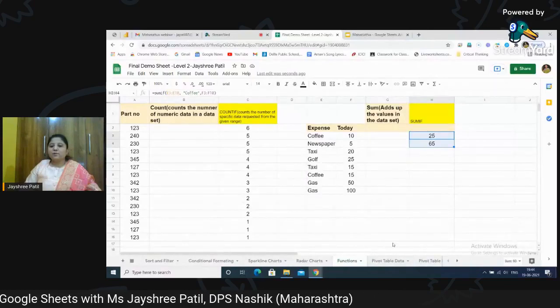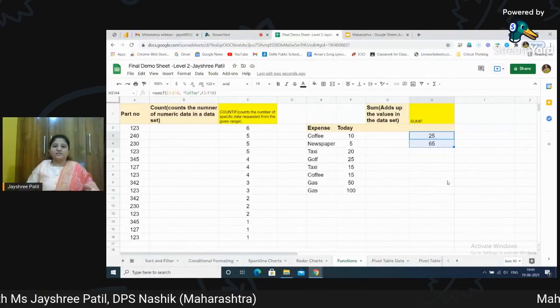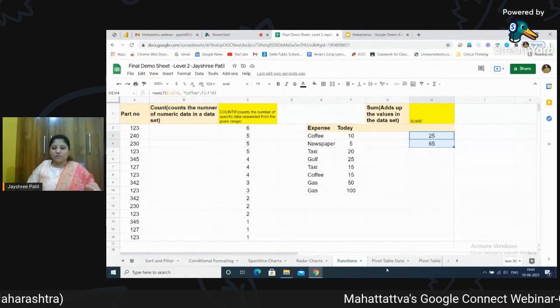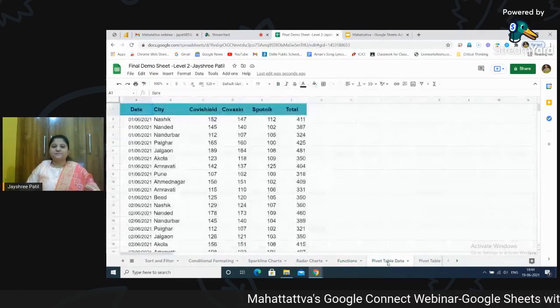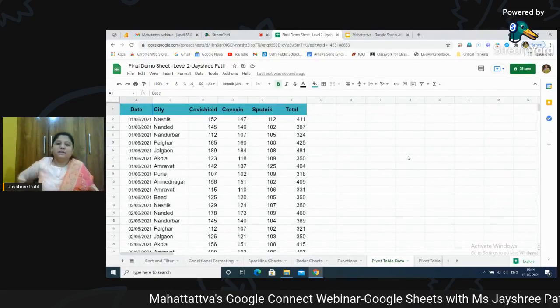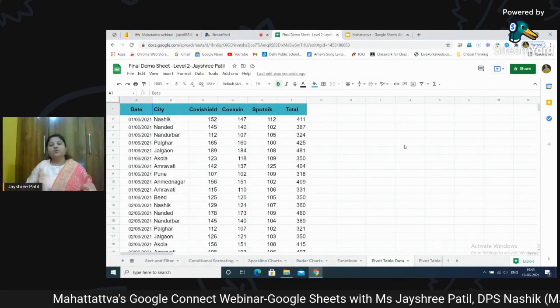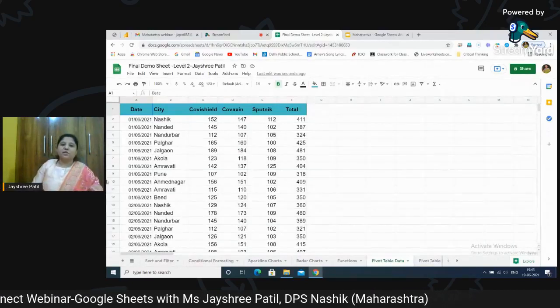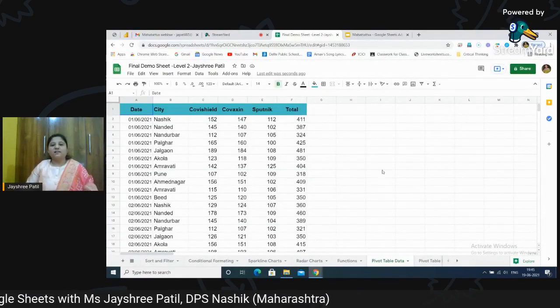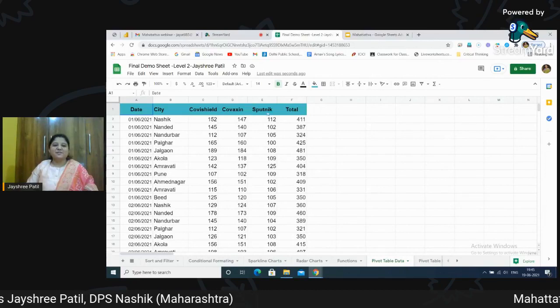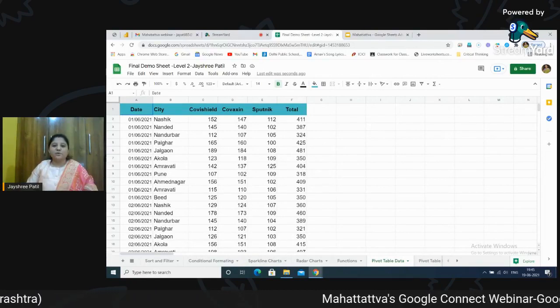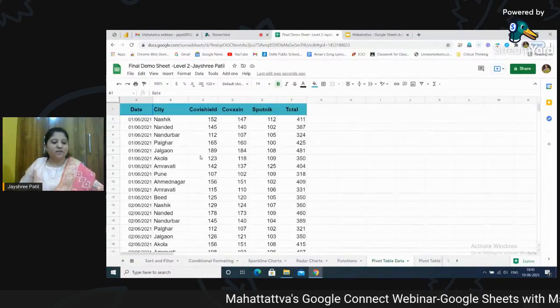Next, a very, very important part which each one of us needs to know very well, and which is an important part of level 2 also, that is pivot tables. Now, these pivot tables are really very important when you want to analyze big data, very huge data. Like we all know, nowadays we are all there after the COVID vaccines. So this is just a representation. These are not actual values. To make you understand, I have just taken some values over here.